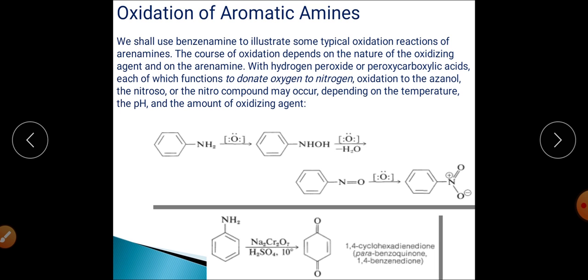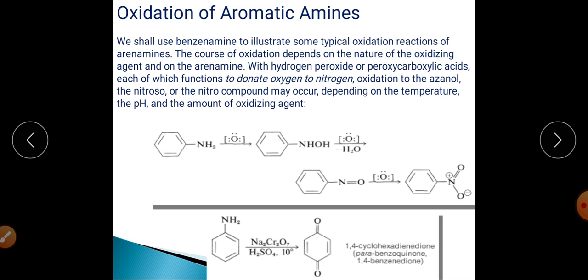For example, when we talk about the oxidation of aniline with alkaline solution of KMnO4, you will get azobenzene as the final product, and that azobenzene will be synthesized through a sequence of reactions.